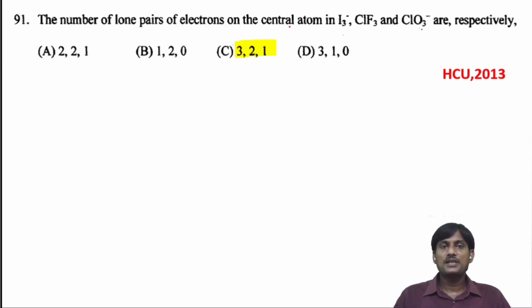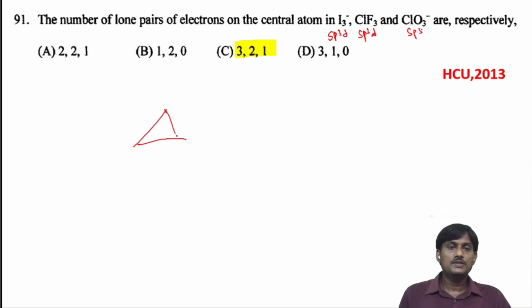The number of lone pairs of electrons on the central atom in I3 minus, ClF3 and ClO3 minus are respectively. In I3 minus the hybridization is sp3d, in ClF3 also sp3d, and in ClO3 minus the hybridization is sp3. For sp3d the geometry is trigonal bipyramidal, and I3 minus has 3 lone pairs of electrons.